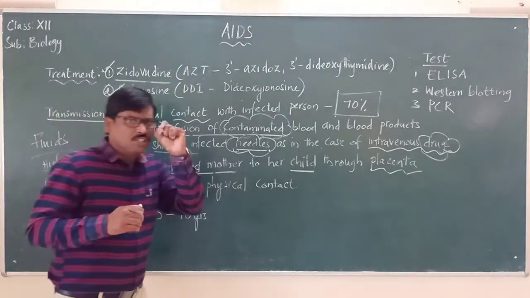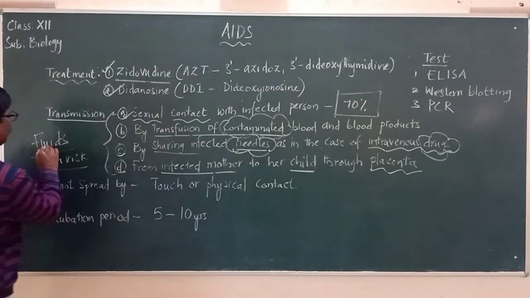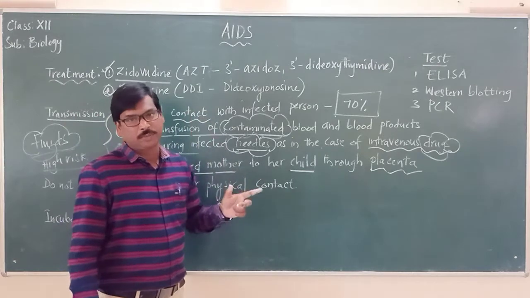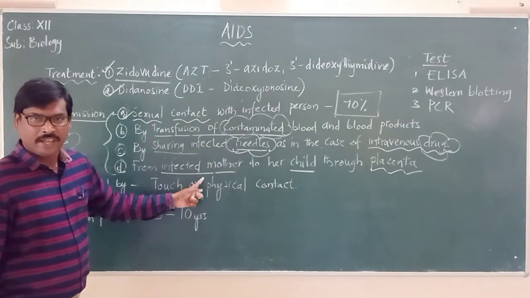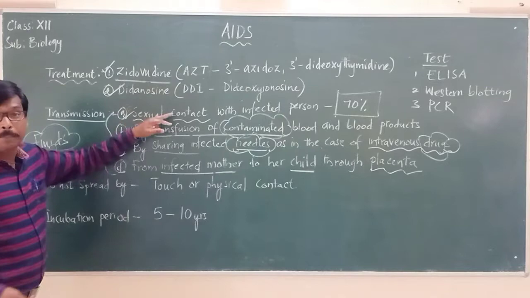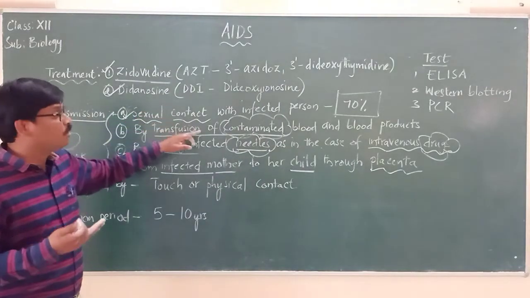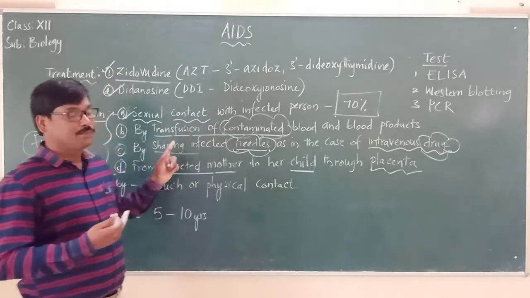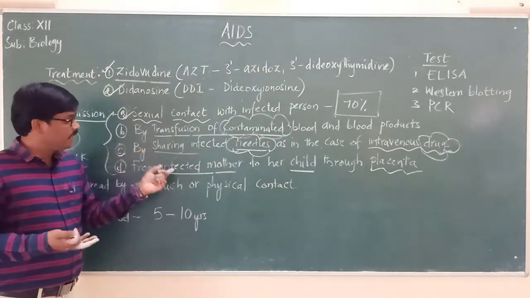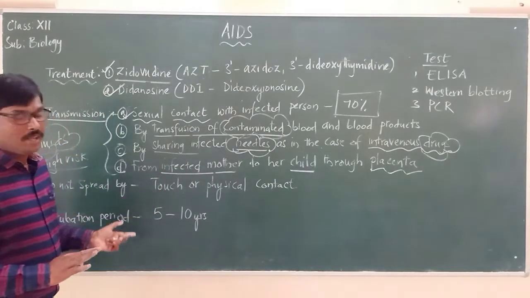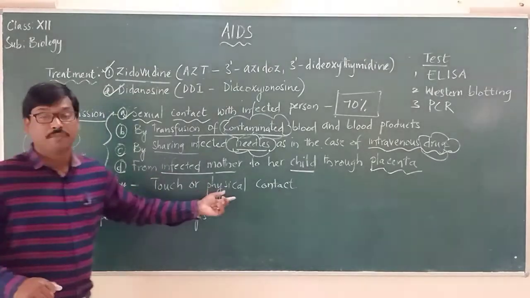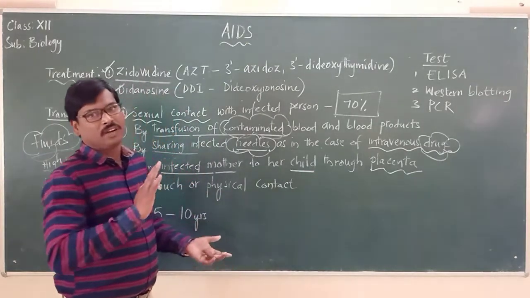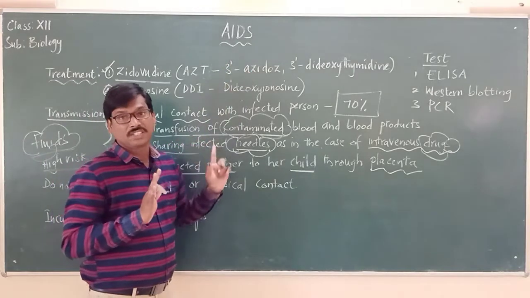So as soon as this question comes, you should remember that it spreads through the fluids, and 70% it is through sexual contact, followed by the other three. Who are at high risk? Those who have multiple sexual partners, those who require continuous blood transfusion, those sharing infected needles, and also infected mother to the child. But it will not spread by what? Touch or physical contact. So we can sit with them, we can talk with them, but it will not be the cause for spreading the disease called AIDS.